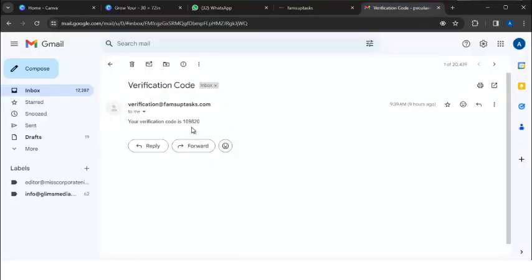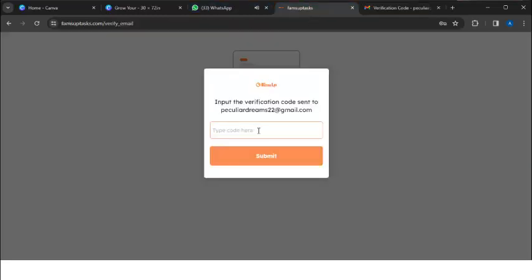The verification code has been sent to my email, so I'll copy this verification code and paste it here. My dashboard will be displayed right now.